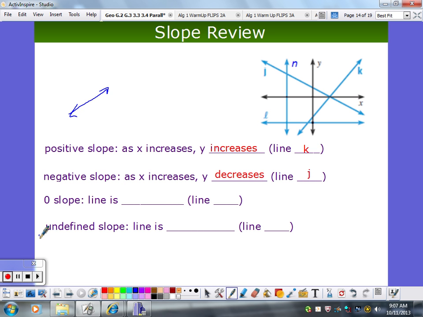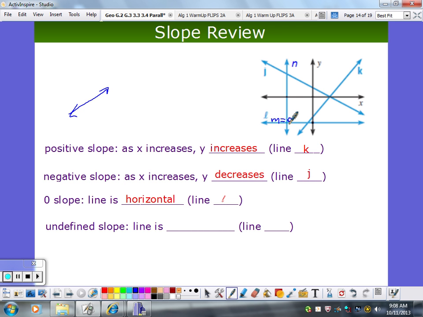Zero slope versus undefined slope. Which one is a zero slope? Michelle? L. How come? This one is the one that you could walk on, right? The one that it's not tilted at all, is it? Its slope is 0. So a horizontal line is going to be this line L. Slope is 0.